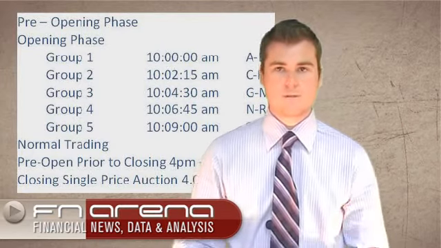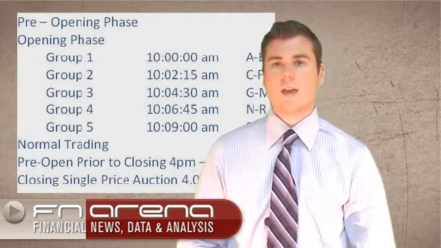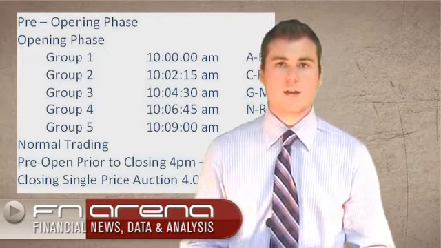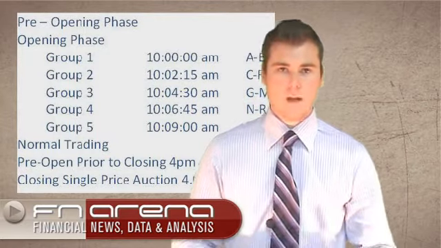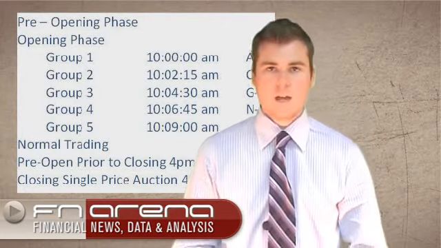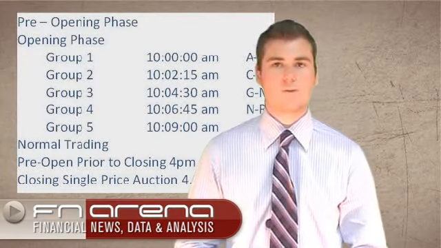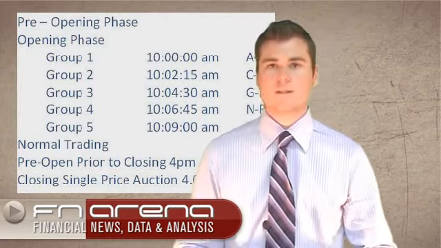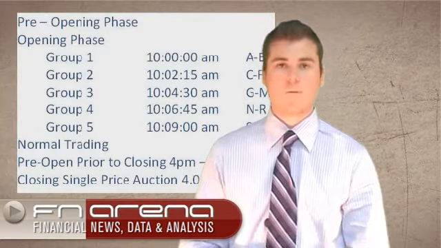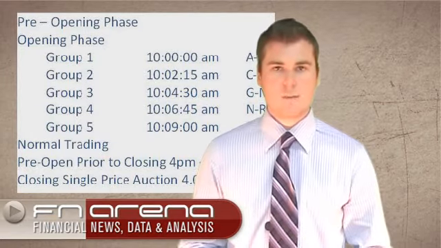The important thing to note, the difference between this and the closing phase, is that in the opening phase they are staggered. In the closing phase, everything is closed at 4:10, so every particular position, no matter what the code might be, is closed at the exact same time. After the opening phase, we move on to normal trading, which runs right through till 4 PM in the afternoon. At this time we go into the pre-open prior to closing phase, which runs through till 10 past 4, and in this stage we have our opportunity to place bids, buy and sell, or put an offer in to buy and sell stocks. In this 10-minute period, no actual transactions take place.